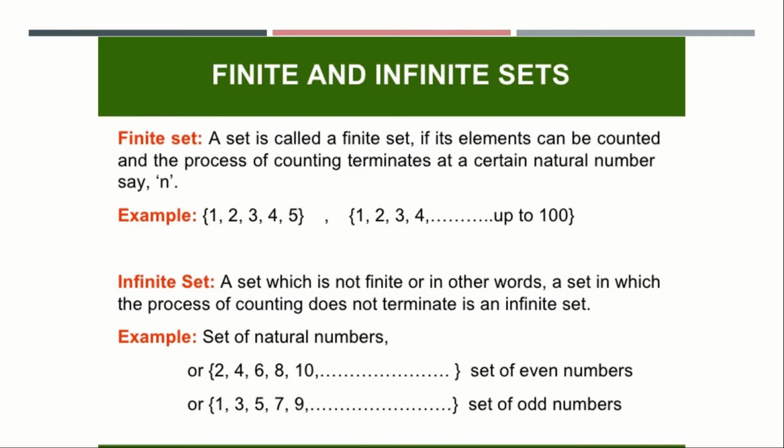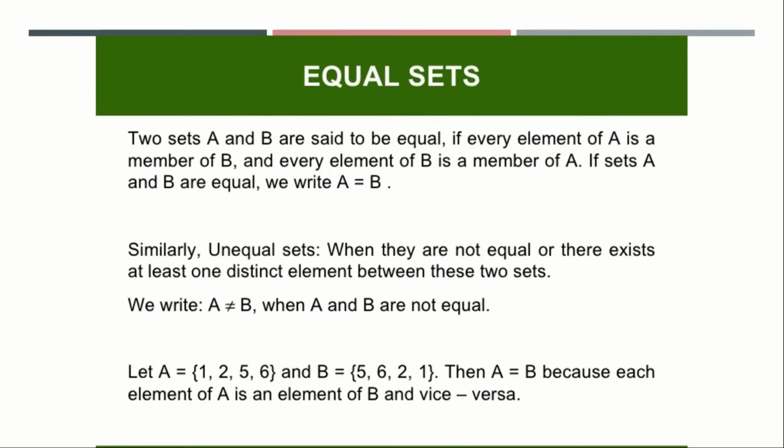The name itself signifies there are infinite numbers. A set which is not finite, or in other words a set in which the process of counting does not terminate, is an infinite set. The set of natural numbers, the set of even numbers, the set of odd numbers. We can't count the natural numbers. It is infinity. So this type of set, where we can't count a certain pattern of numbers, is said to be an infinite set. I hope you understood the difference between finite and infinite sets.